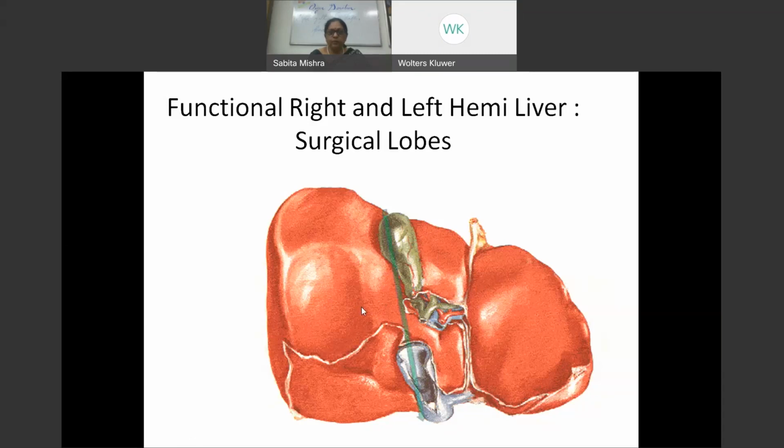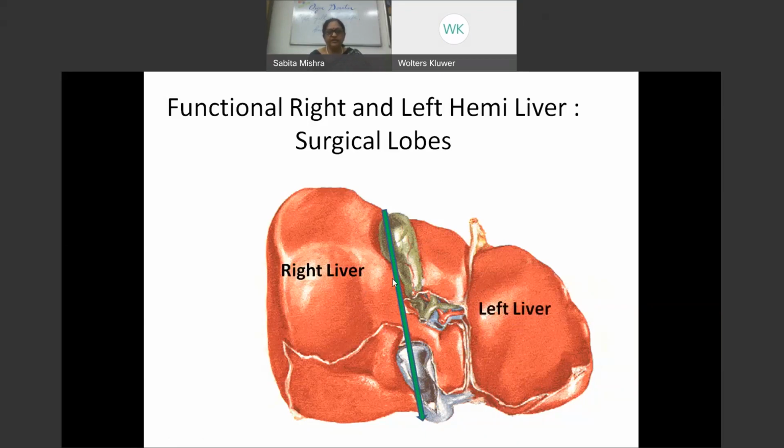If we look at the functional classification of the liver, if we take an imaginary line from the fundus of the gallbladder to the right margin of the IVC, we divide the liver into two hemilivers, a right liver and a left liver.